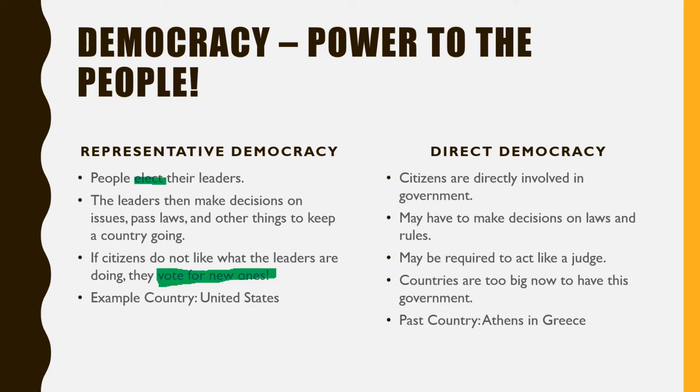In a direct democracy, citizens are directly involved in the government. This means that they have to make decisions on laws and rules. So the people are the ones that are involved in the government. They make the rules and decisions, and they may be required to act like a judge.